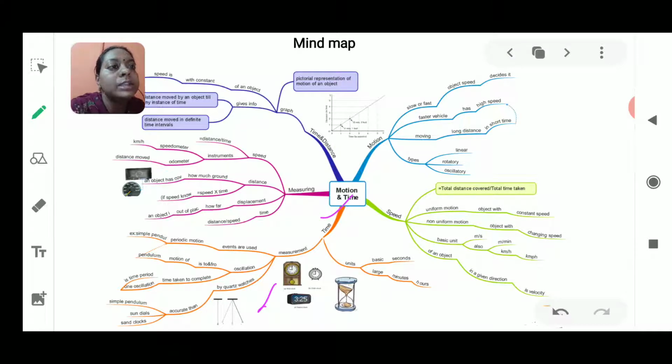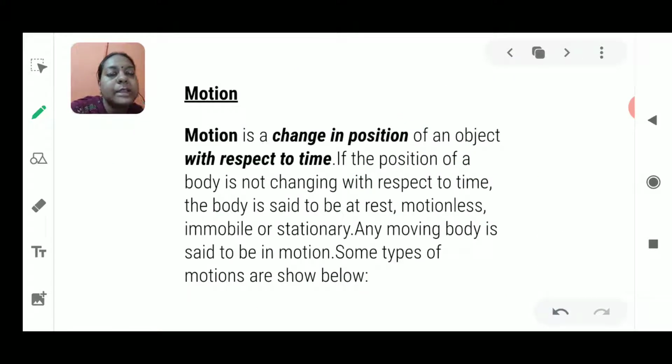Okay, now I move on to the next slide, which is the first slide of this chapter, as I'm introducing this chapter to you all. As you see the word motion, what is the first word or situation that strikes your mind as you listen to the word motion? Motion says that the car is moving, students are walking, or the ball is moving. So motion is equal to movement.